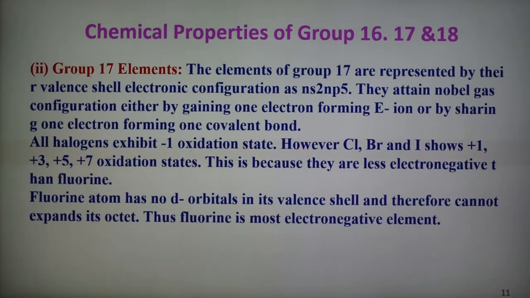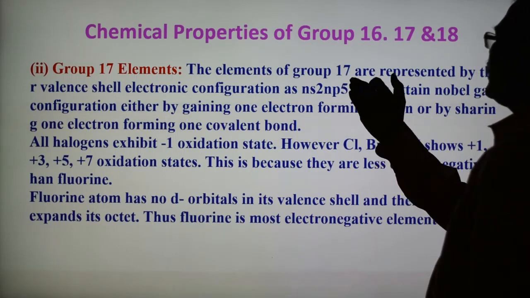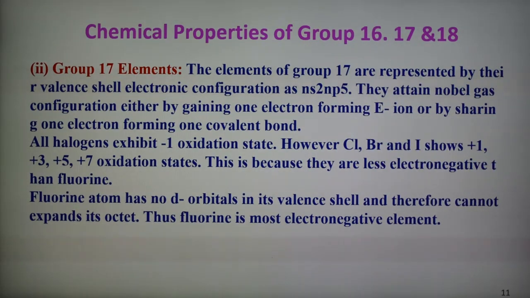Now the halogen family, group 17. The valence electron configuration is ns2 np5, so only one electron is short.